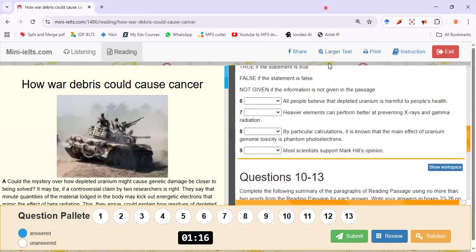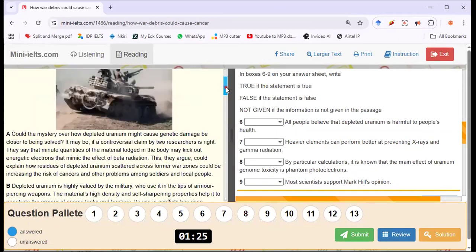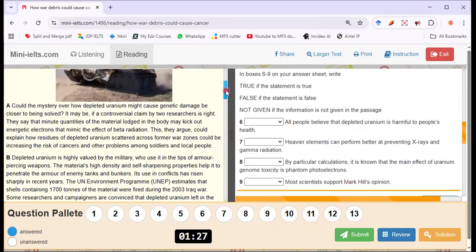Okay, so what I'm going to do here is take it paragraph by paragraph. I will take paragraph A, read paragraph A, solve the questions that can be solved, and then paragraph B, solve the questions that can be solved, paragraph C, solve the questions that can be solved, until I finish everything. Could the mystery over how depleted uranium might cause genetic damage be closer to being solved?